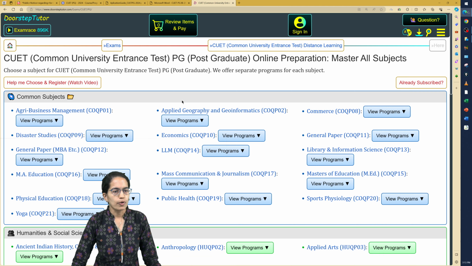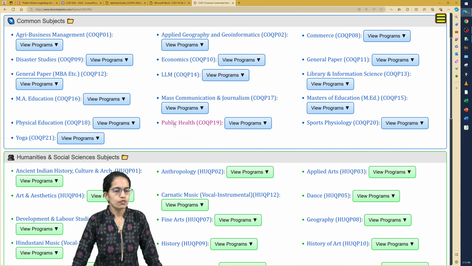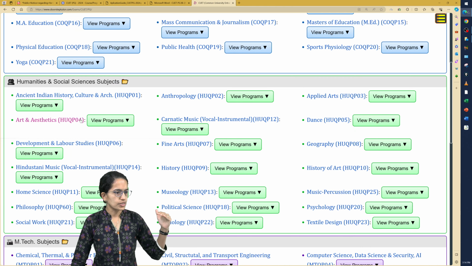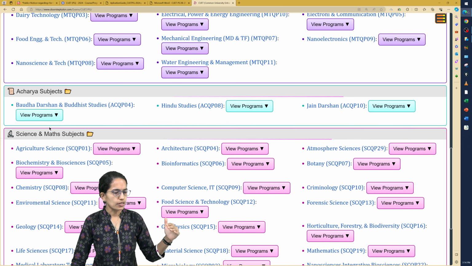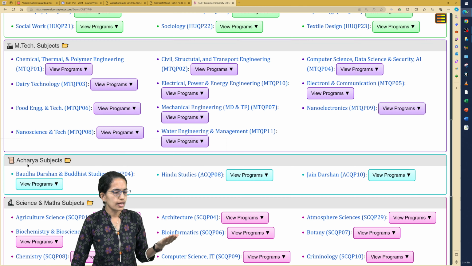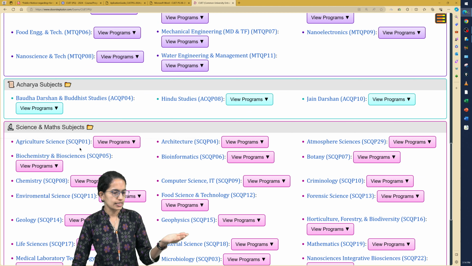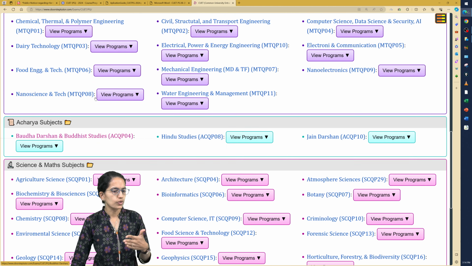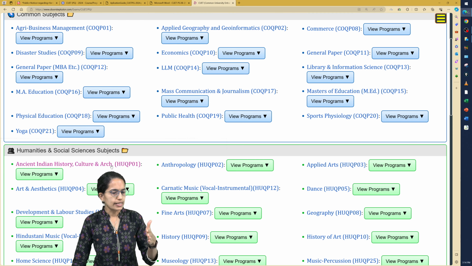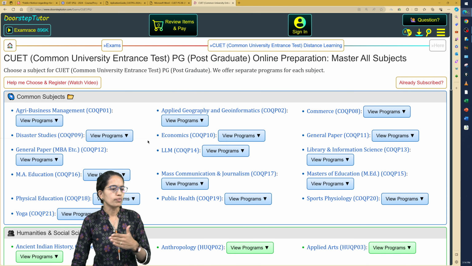Now we have already taken a separate class where we have talked about the ways to fill the application form. What is really important is to identify the code. So with each of the subject you have the paper code which is mentioned here. Now these codes are divided under common subject, humanities, MTech courses, Acharya, Science and Languages. Now for languages it is LA for languages, question paper 1, 2, 3, 4. Similarly for science it is SC Science, question paper 1, 2, 3, 4. For Acharya AC code, for MTech MT code, for humanities HU code, and then for common CO code.